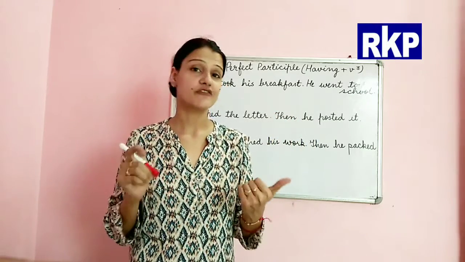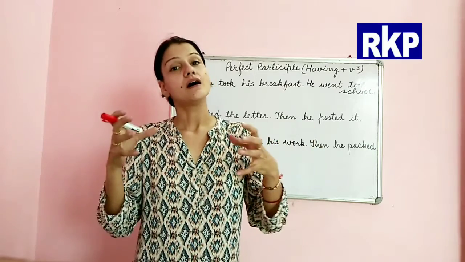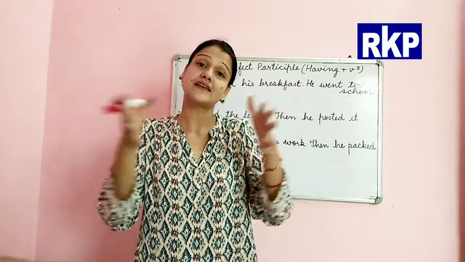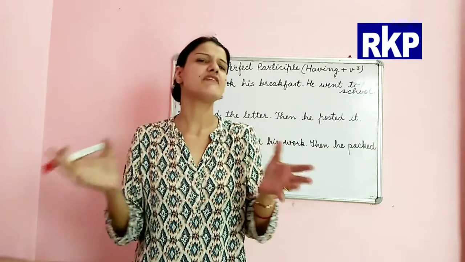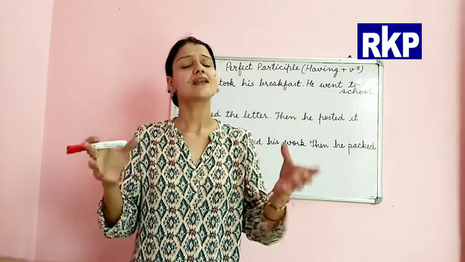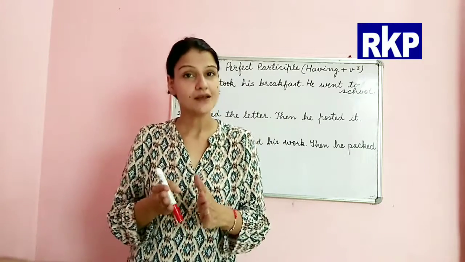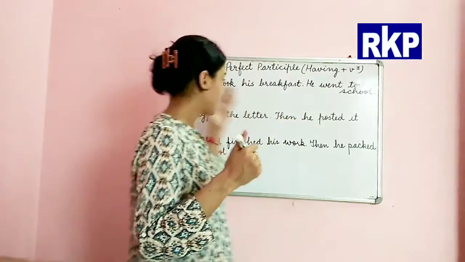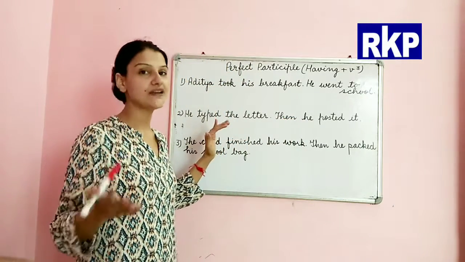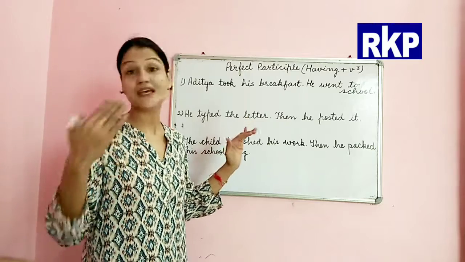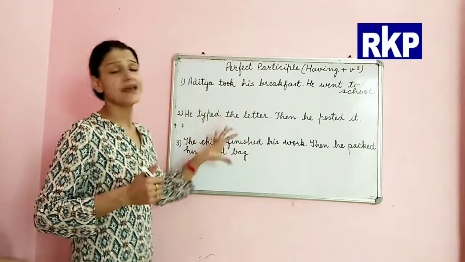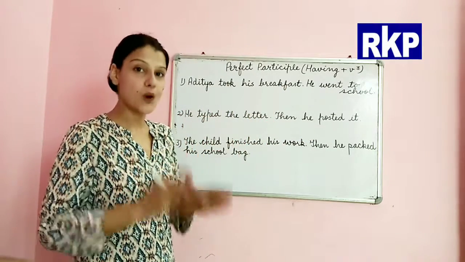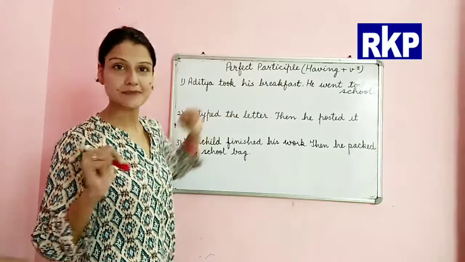Using perfect participle we can join these two sentences, and we can convert these two sentences into one. We can't say we can join the sentences, but we can convert two sentences into one using the perfect participle. Now let's take an example. Have a look at the board, and we'll try to understand exactly how we can do this. Here I have written two sentences, and we'll try to convert them into one using perfect participle.